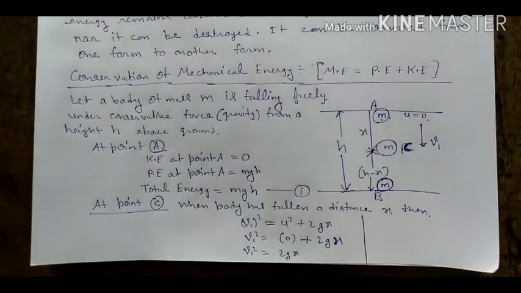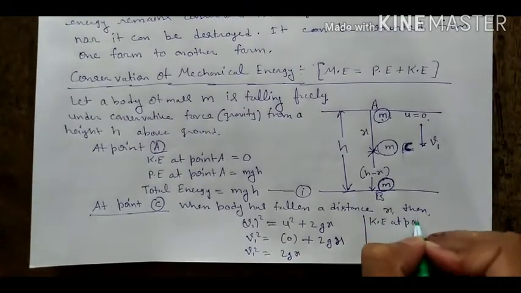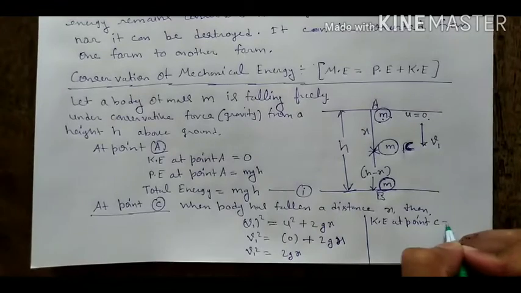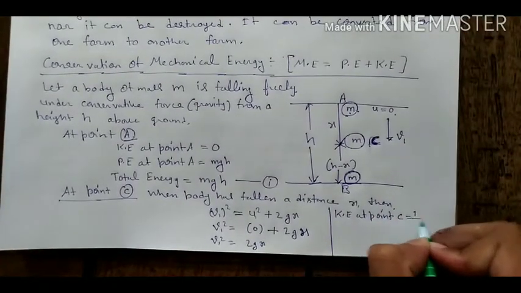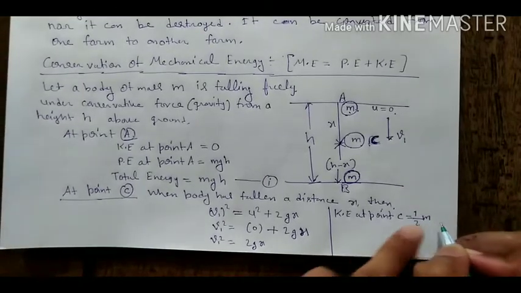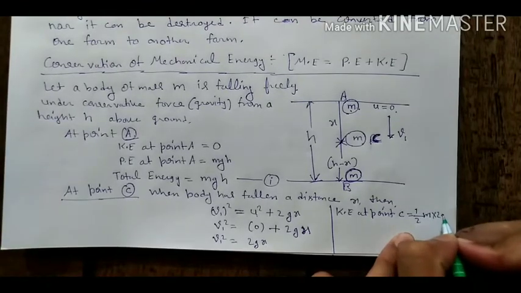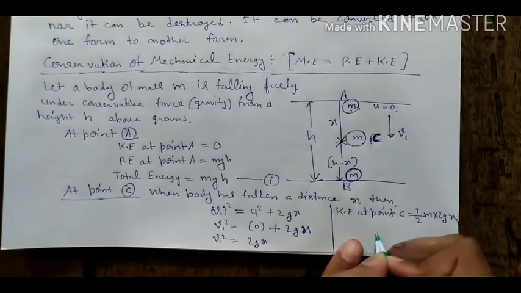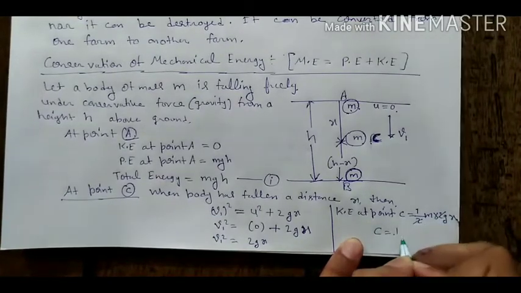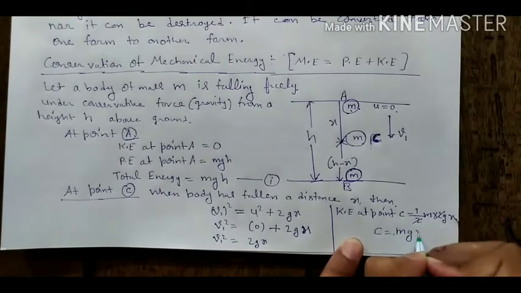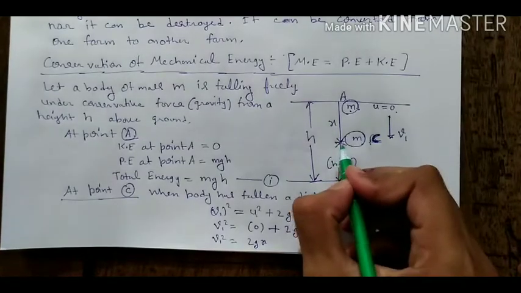Now what will be the kinetic energy at point C? Kinetic energy will be half mv square. Then we can write half m, and in place of v square we write 2gx. This will equal, at point C, half and 2 will cancel out, so it is mgx.